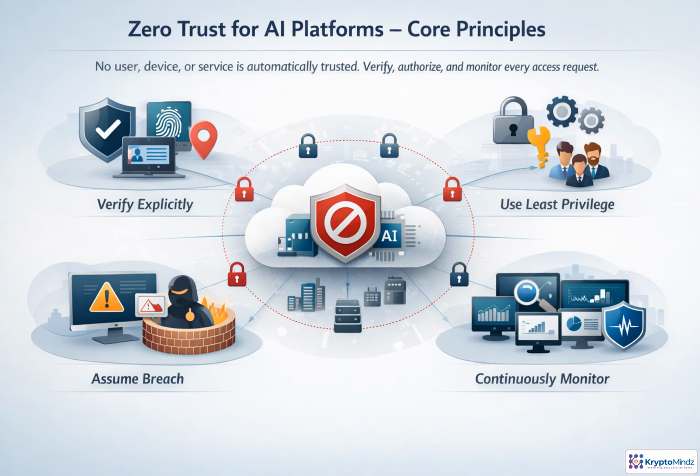Zero trust starts with a mindset shift. Nothing gets a free pass, even inside your environment. For AI platforms, every user, service account, model endpoint, pipeline, and automation step must prove who it is and why it needs access. Verify explicitly using identity, device health, workload identity, location, and risk signals. Apply least privilege so access is narrow, temporary, and purpose-based. Assume breach by designing for small blast radiuses and fast detection. Then monitor telemetry and behavior continuously, because trust is not granted once. It is re-earned every time the platform is used.